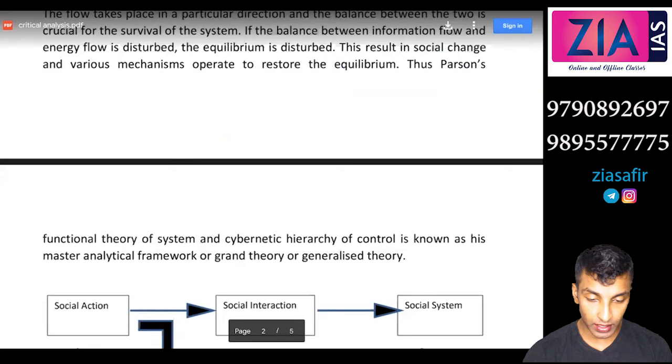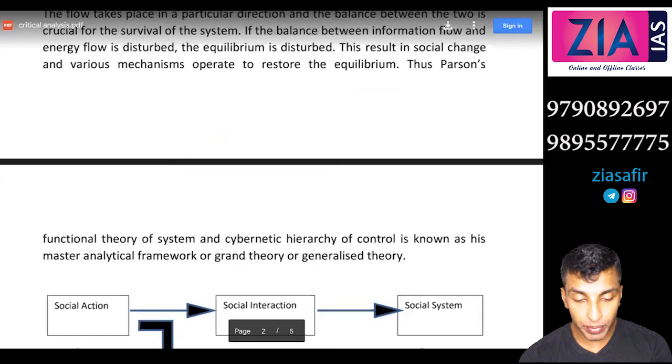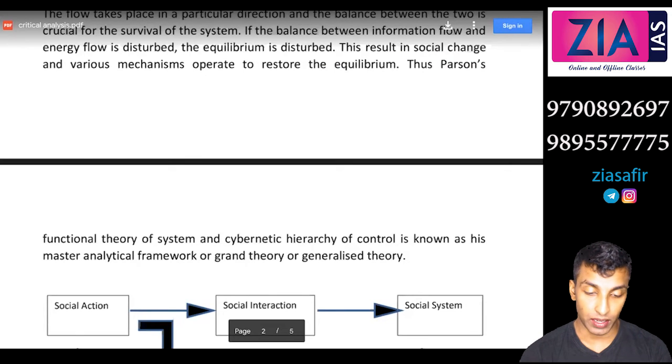Sir, when the equilibrium is brought back, will it come to the same earlier position or still more enhanced? To suit the changing condition. The equilibrium broke because of some new situation, new issues that have arisen. So to cope with that, to manage that particular situation, a new equilibrium will come. Sir, if you take the example of the appointment of judges, we had a collegium system, then came NJC, then again we went back to the collegium system, right? So that can be interpreted.